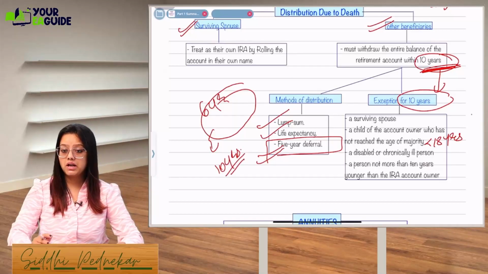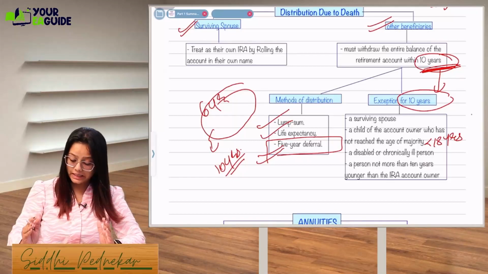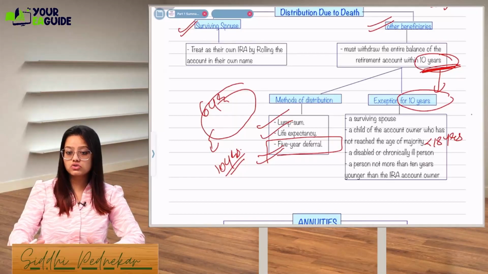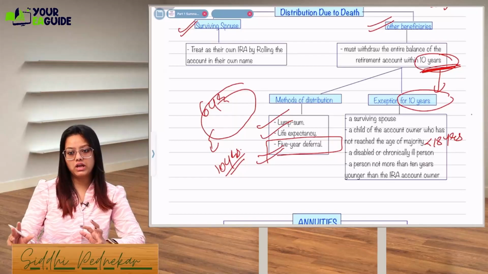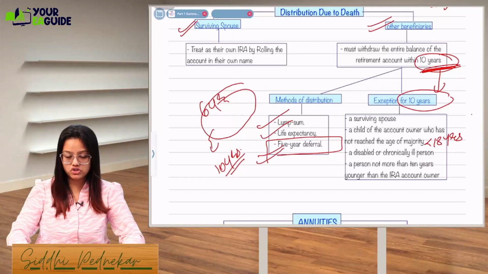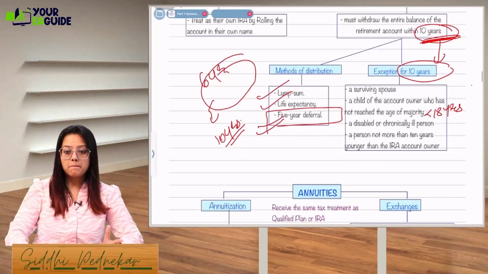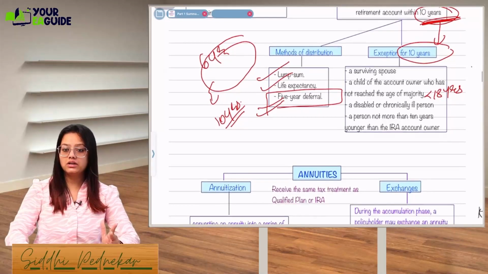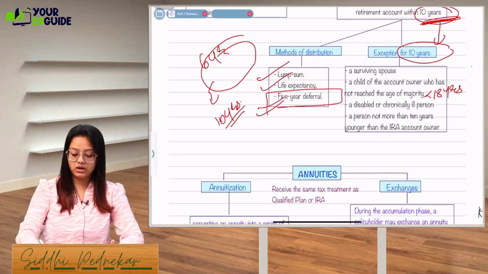Next is a disabled or chronically ill person who is going to have the benefit of the IRA account. Okay, disabled person, child of less than the majority age, surviving spouse, person not more than 10 years younger than the IRA account owner. Let's say the IRA account owner is 50 years old.